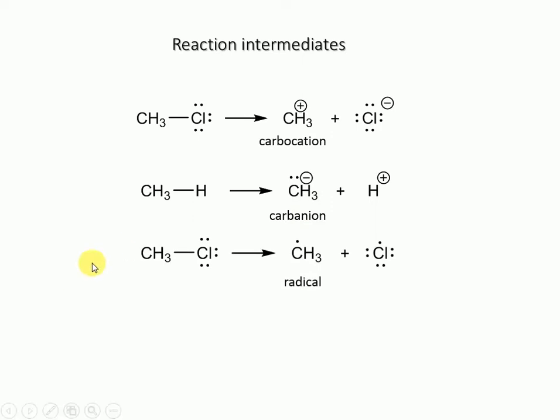And if both the electrons of this carbon-chlorine bond are shared by each, carbon will share one electron and chlorine will share one electron. So in that case it will be called as what? Carbon radical. So that means heterolytic cleavage will give the formation of the carbocation as well as the carbanion as the intermediate, whereas homolytic cleavage will give the formation of the free radical intermediate.